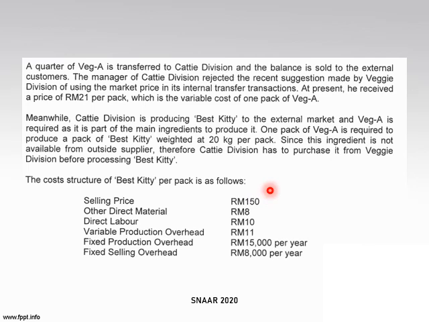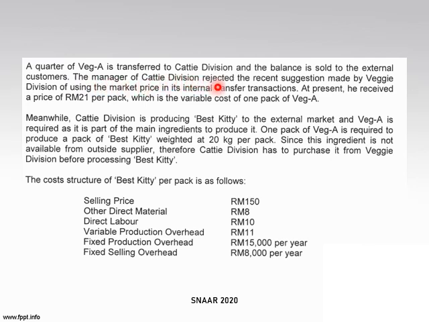Next adalah berkenaan dengan Catty division, a quarter 1/4 daripada Veg A. So 1/4 of 40,000 is 10,000. So 10,000 Veg A is transferred to Catty division. The balance is sold to external customer. So now you know that daripada 40, 30 jual ke orang luar, 10 jual kepada Catty.